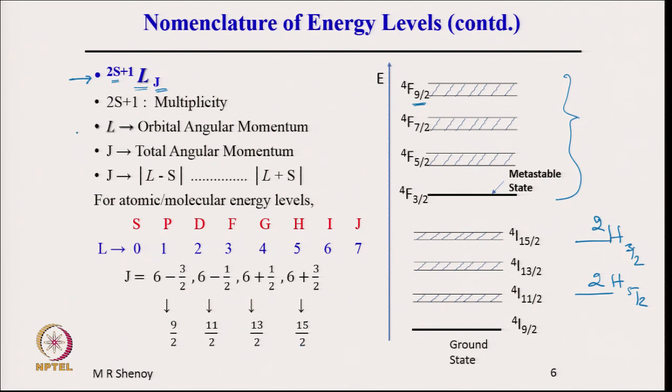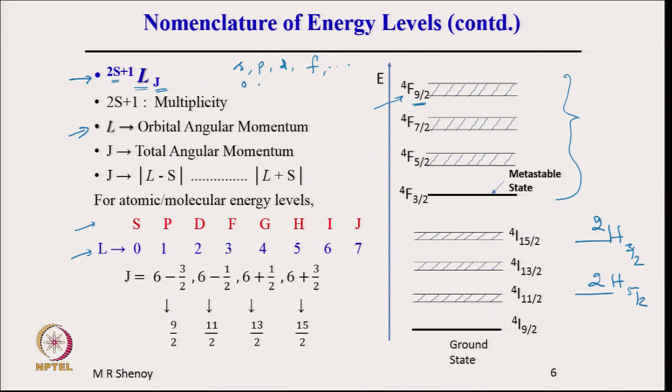Now, L is the orbital angular momentum. Now, we are talking about atomic energy levels, and therefore, the L used is capital L, it is not the small l, and the corresponding SPDF are capital S, P, D, F, G, H. The F, for example, which appears here, this F corresponds to 3. Yes, in the case of electronic structures also we had s, p, d, f and so on.